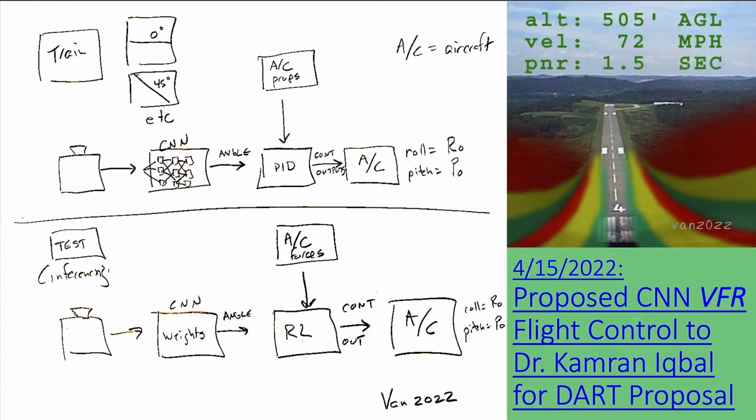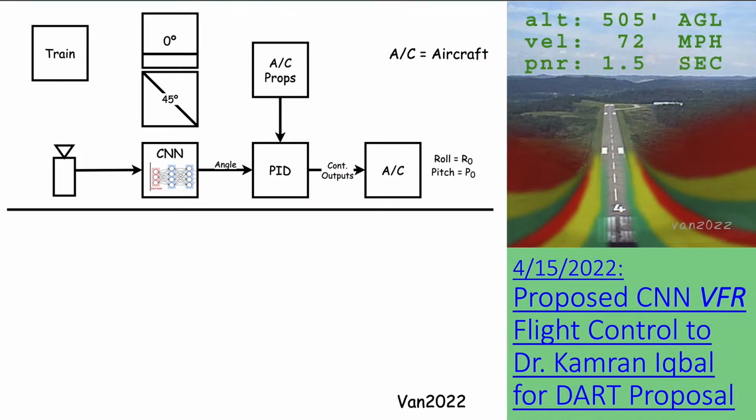Earlier this year, I proposed using a CNN for general aviation autopilot under VFR rules. This block diagram has two sections. The top section shows a video camera feeding a CNN, which outputs the current roll angle to a conventional PID, implementing Laplace transform control laws for a controller to keep the wings level.